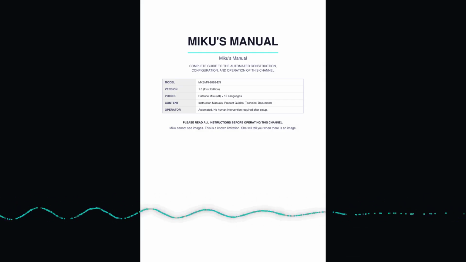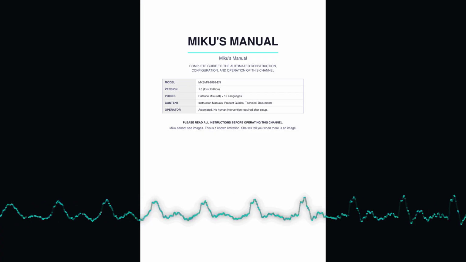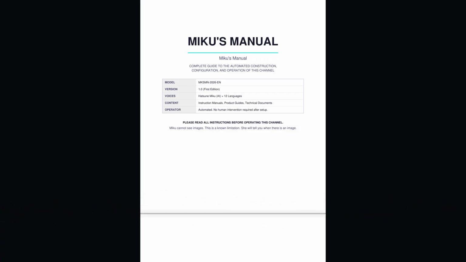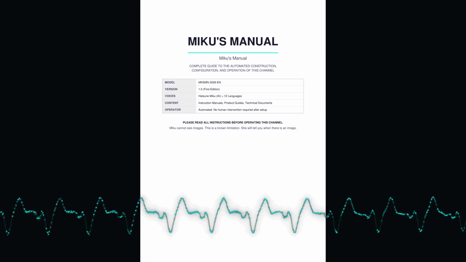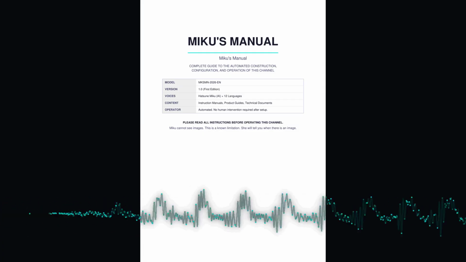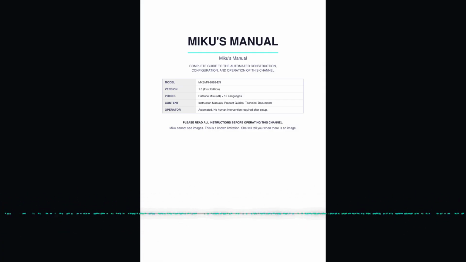Google API Python client: YouTube Data API v3 client. Google Auth: YouTube OAuth 2.0 authentication. Google Auth HTTPlib2: HTTP transport for Google Auth. ReportLab: PDF generation, used to produce this document.